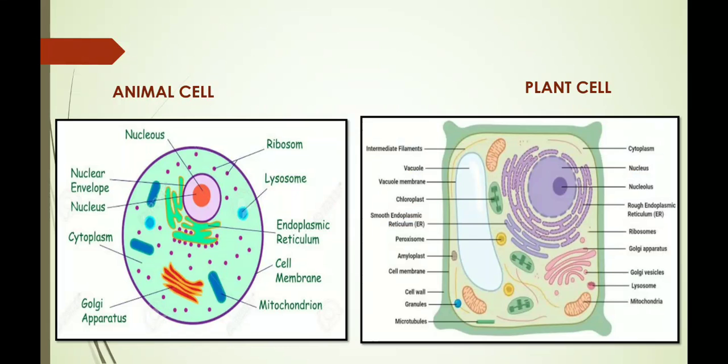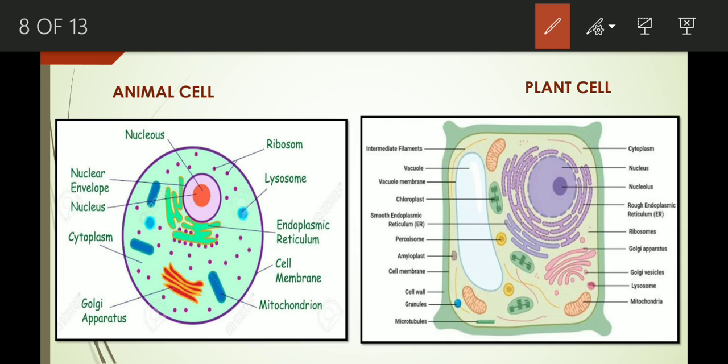Now you can see the two diagrams. One is of animal cell and another is of plant cell. Let's look at their structures. In case of animal cell, we will see that cell membrane is present. In case of plant cell also, cell membrane is present. But in case of plant cell, cell wall is present. In case of animal cell, cell wall is not present.